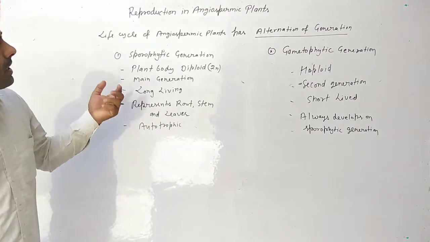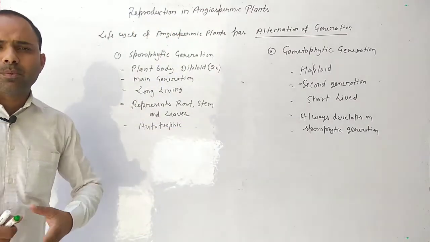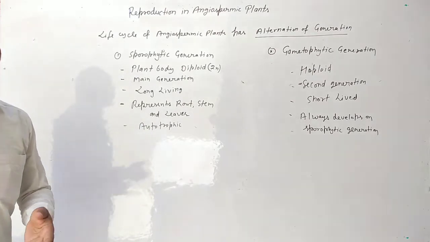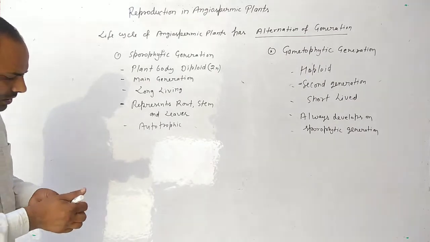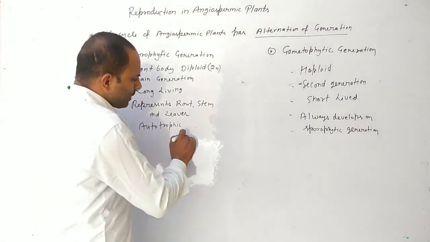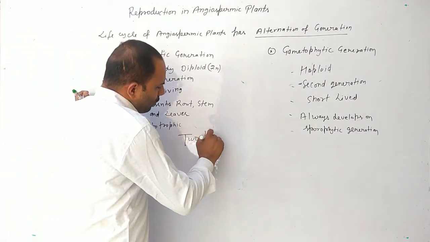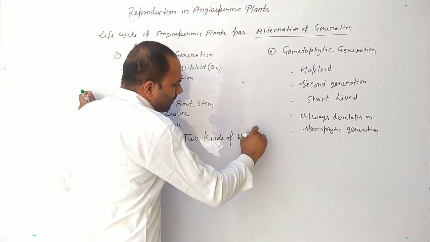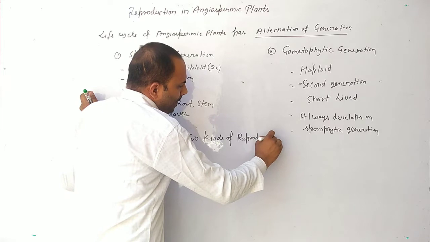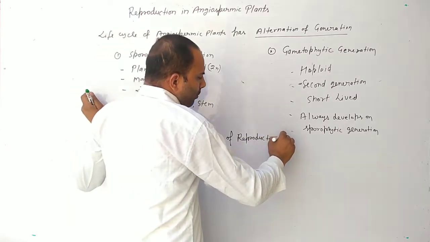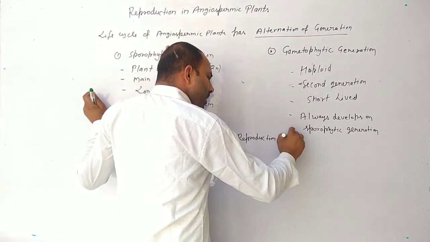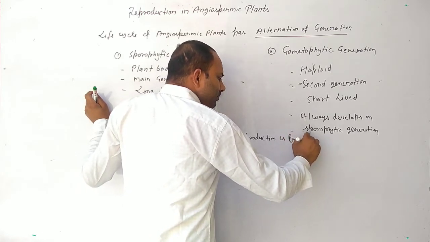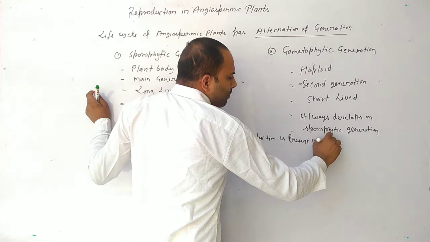Today we will discuss reproduction in angiospermic plants. Two kinds of reproduction are present in angiospermic plants.